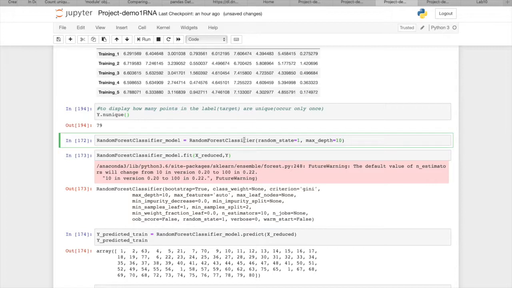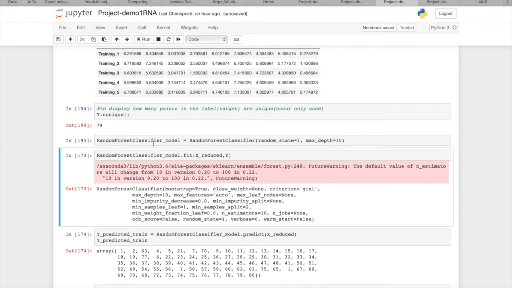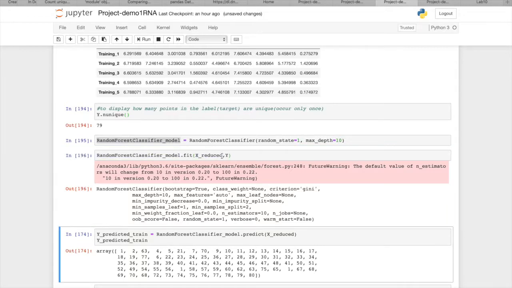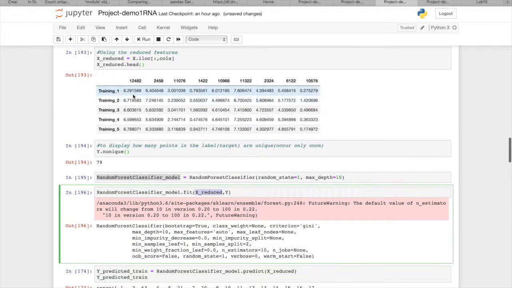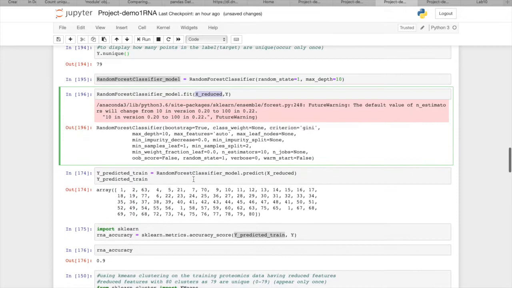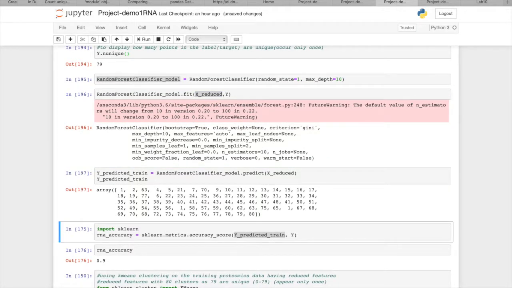Now we'll use the first approach, where we are going to use random forest classifier to predict the Y labels. So the model will be random forest classifier. After that, I will train the data, where the input X will be XReduced, which has reduced number of columns, and then we will predict the output, which would be the Y, which is target.